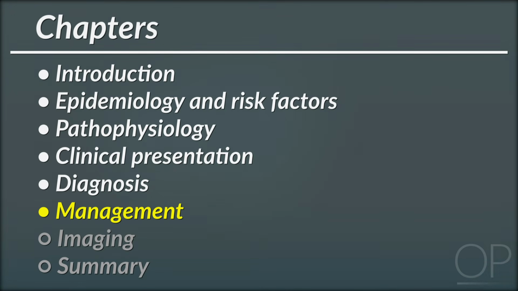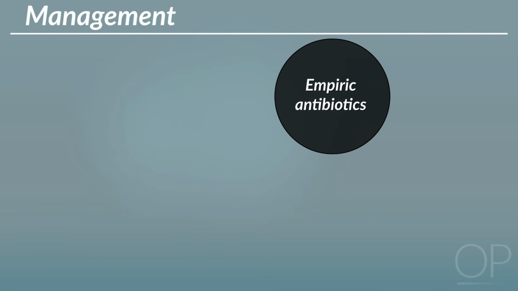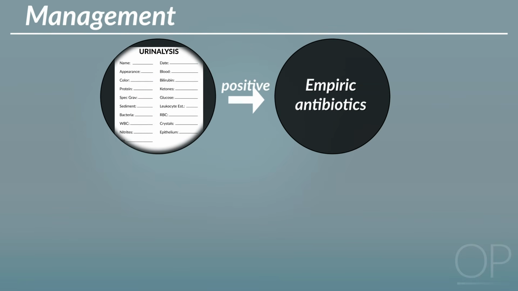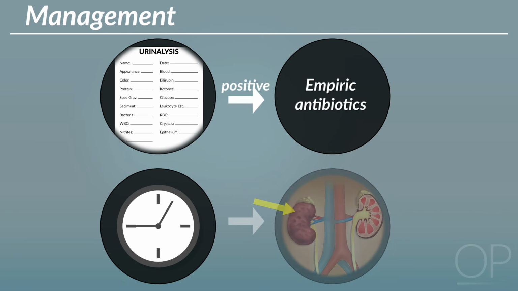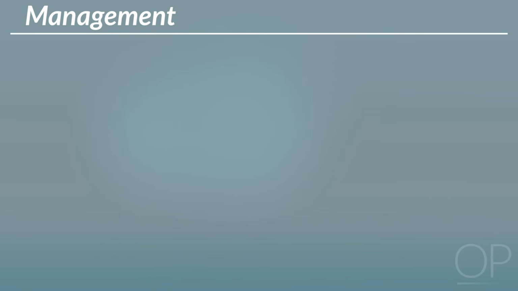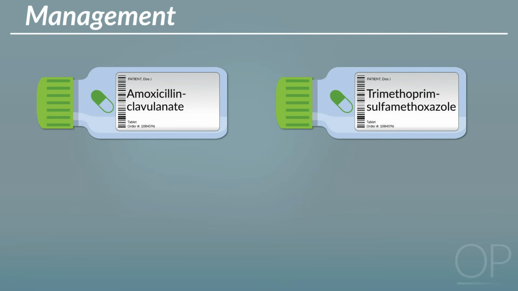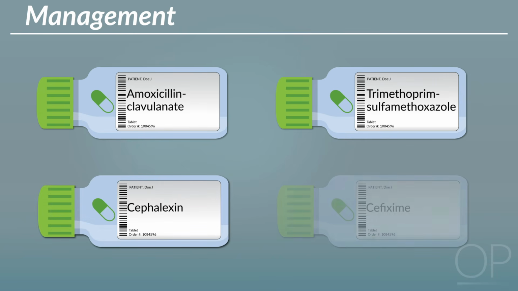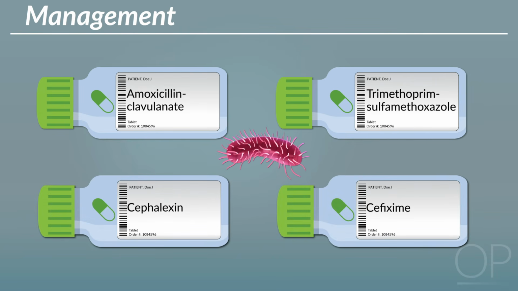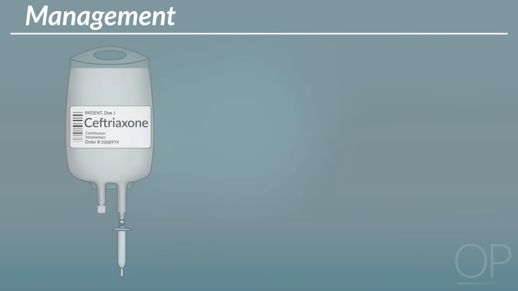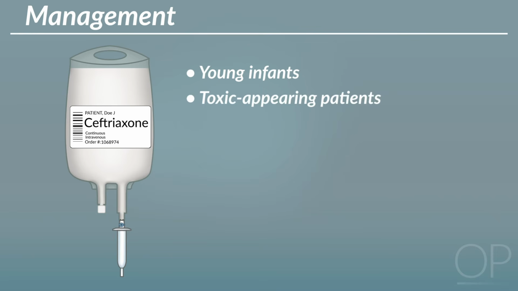Management. Typically, empiric antibiotics are started if urinalysis is suggestive of UTI because delayed treatment increases the risk of renal scarring and other complications. Empiric oral antibiotics such as amoxicillin clavulanate, trimethoprim sulfamethoxazole, cephalexin, and cefixime are targeted at E. coli. Intravenous antibiotics are often started in young infants, patients who are toxic appearing, or those who have nausea and vomiting limiting their ability to take oral antibiotics.